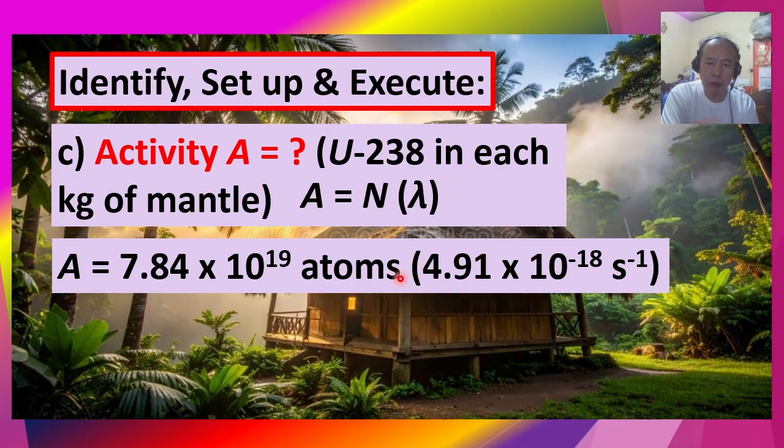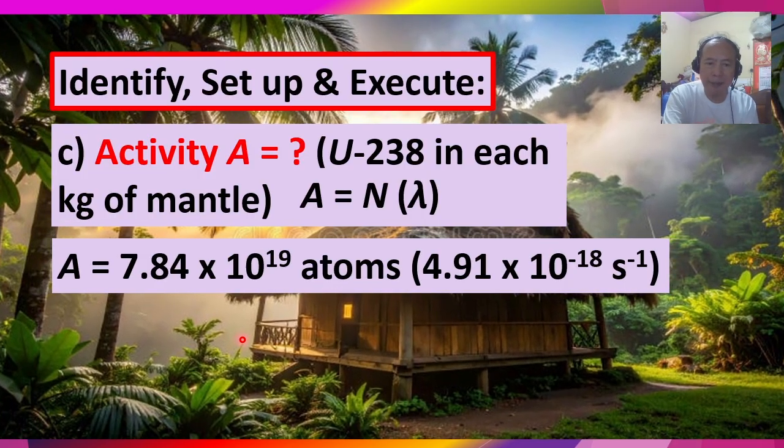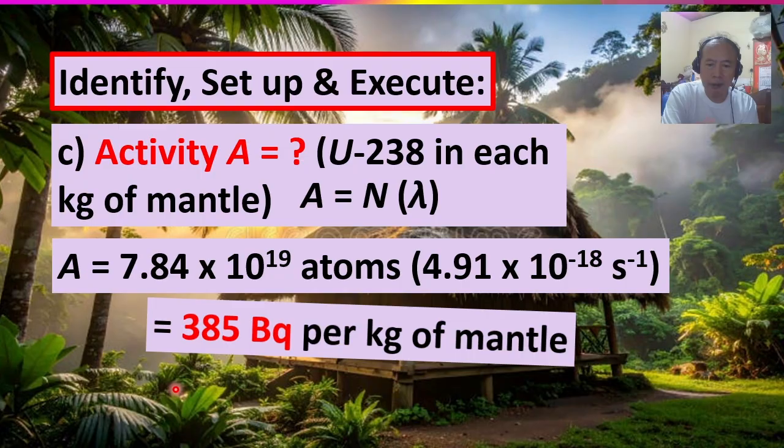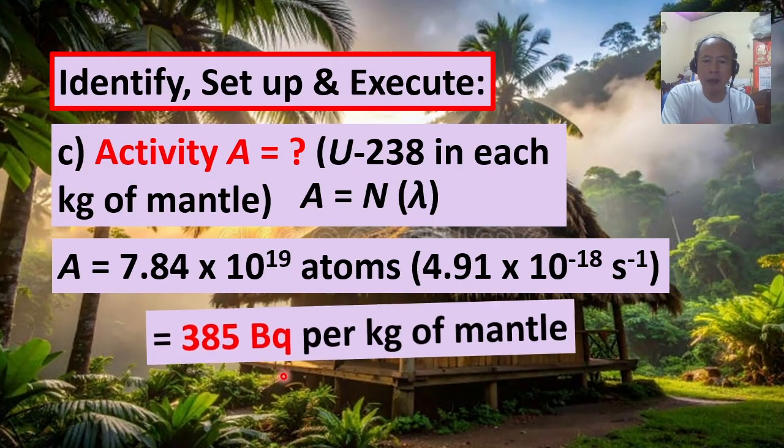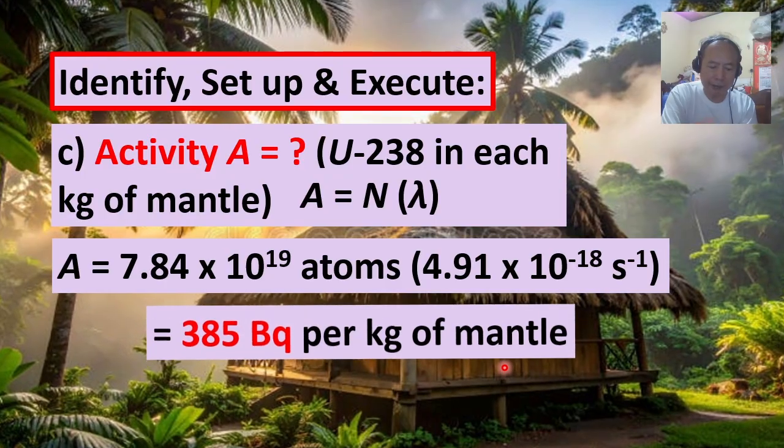So, doing your math, we obtained the value of the activity capital A equal to 385 becquerel per kilogram of mantle.